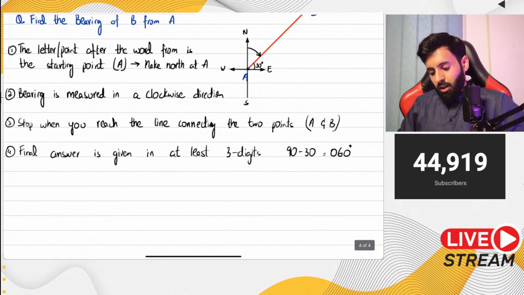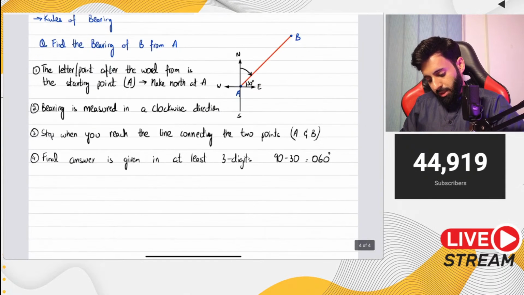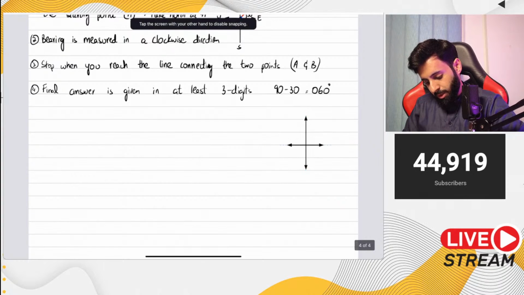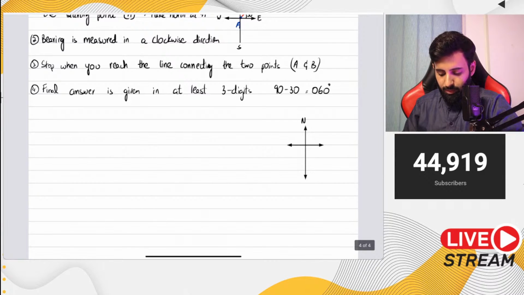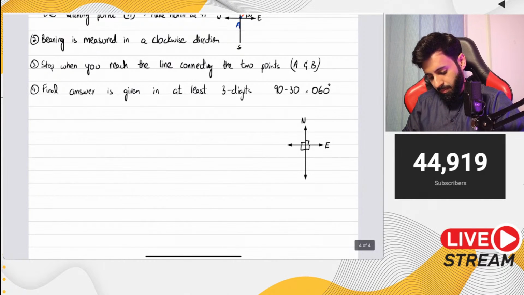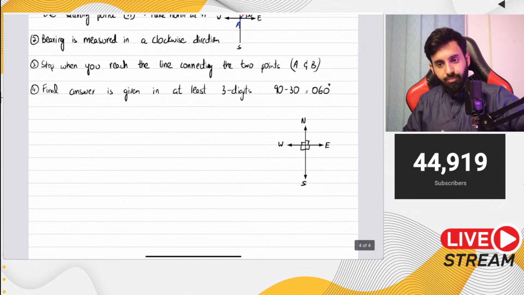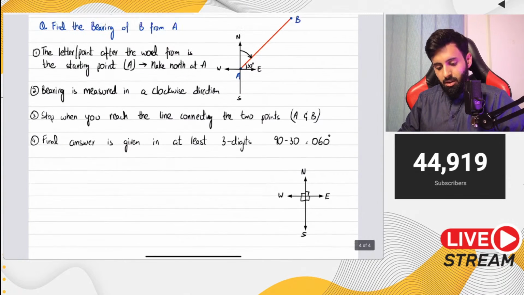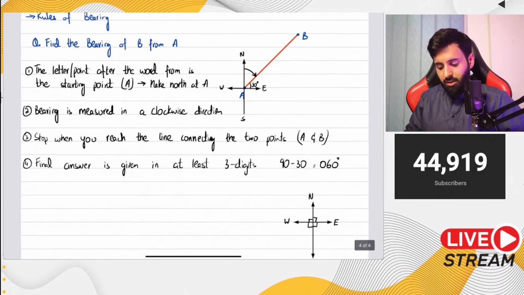A couple of rules that you must remember: the second you make your compass, remember that the angle formed between north and east, east and south, south and west, and west and north is 90 degrees. So here's 90 degrees, here's 90 degrees, here's 90 degrees, here's 90 degrees. Now conceptually, honestly speaking, this is all there is.